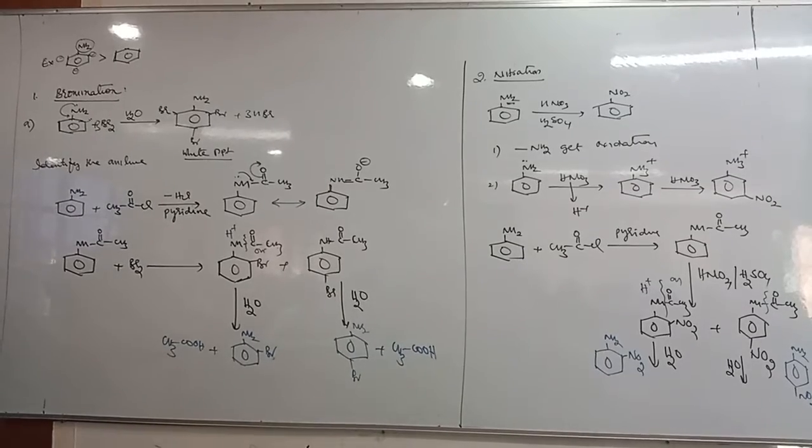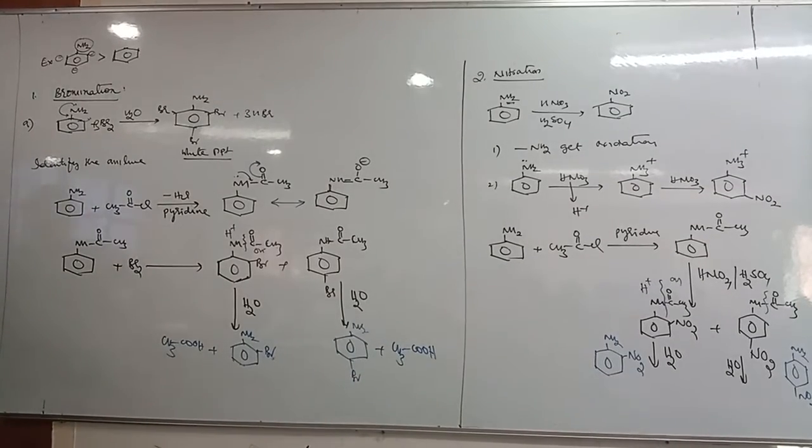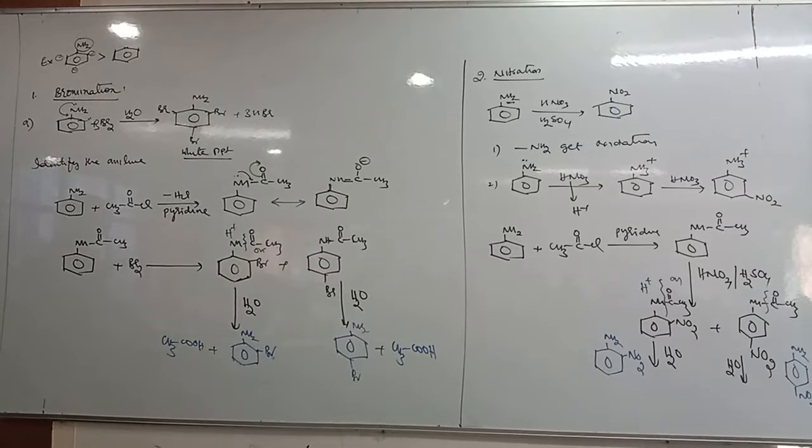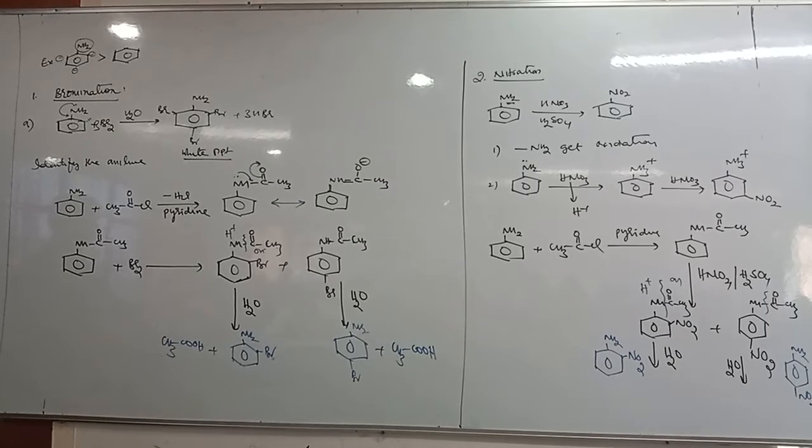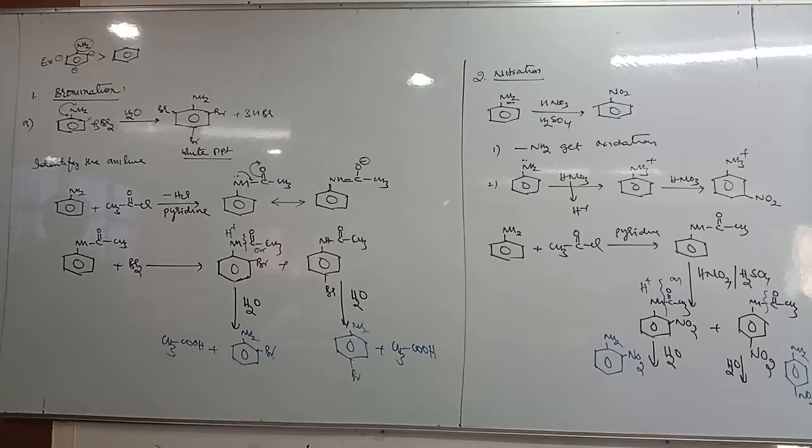Aniline reacts with bromine water to form a white precipitate of 2,4,6-tribromoaniline. The white precipitate of 2,4,6-tribromoaniline. Write it down.